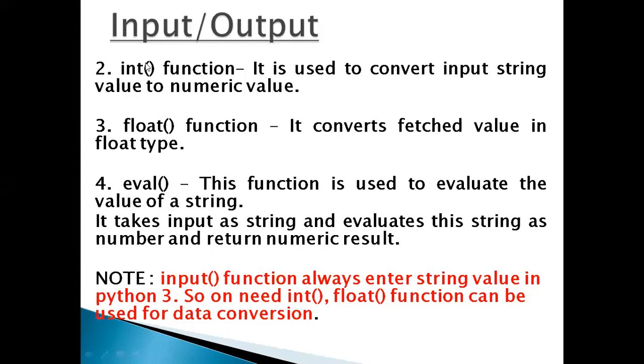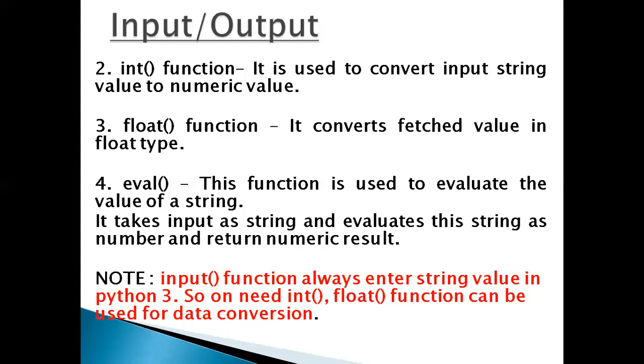First, int is a function used to convert an input string value to a numeric value, and the float function converts the fetched value into a float type. And eval: suppose you write numbers like 10, 20, 30 enclosed in double quotes and you want to convert them into numbers.